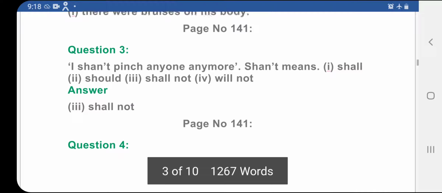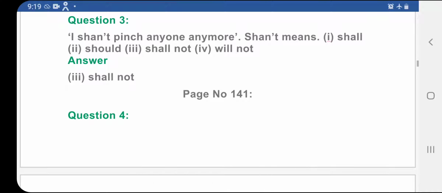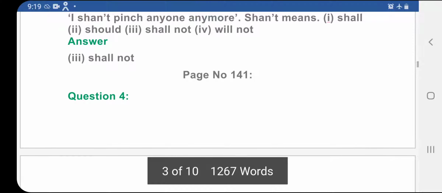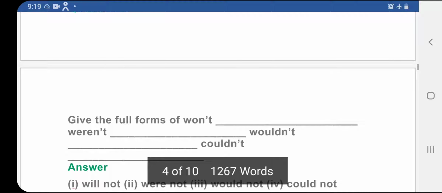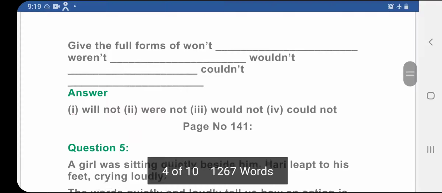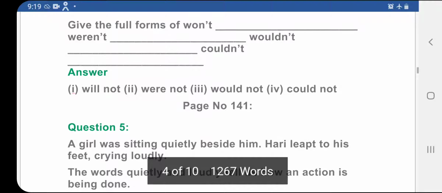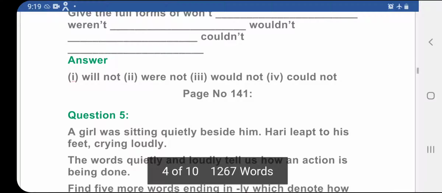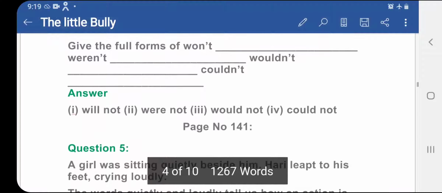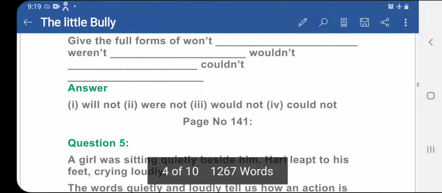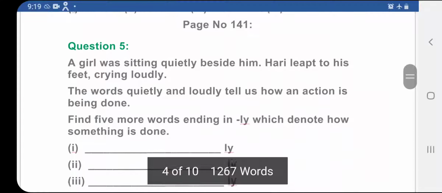on his body. I shan't pinch anyone anymore. Shan't over here means shall, should, shall not, or will not. The correct answer is shall not. Now give the full forms of won't, will not, wouldn't, would not, couldn't, could not, and weren't. So the full form of weren't is were not. You are supposed to write the full forms.